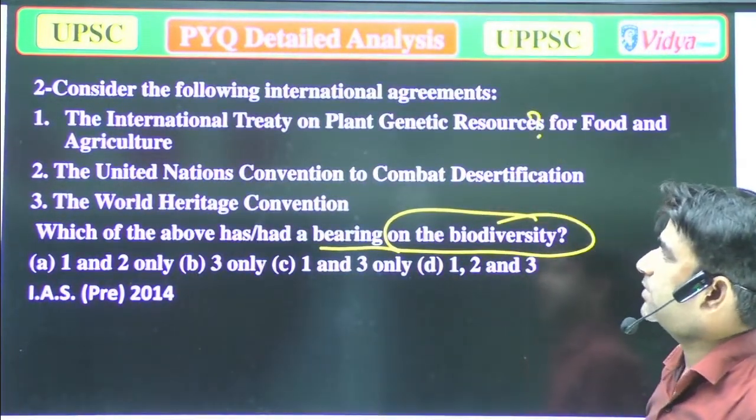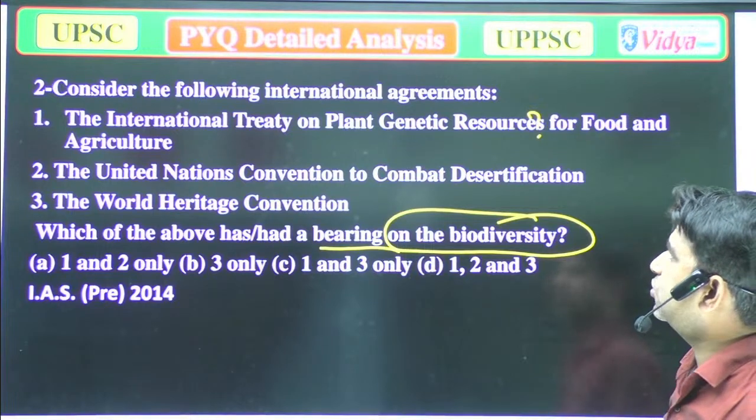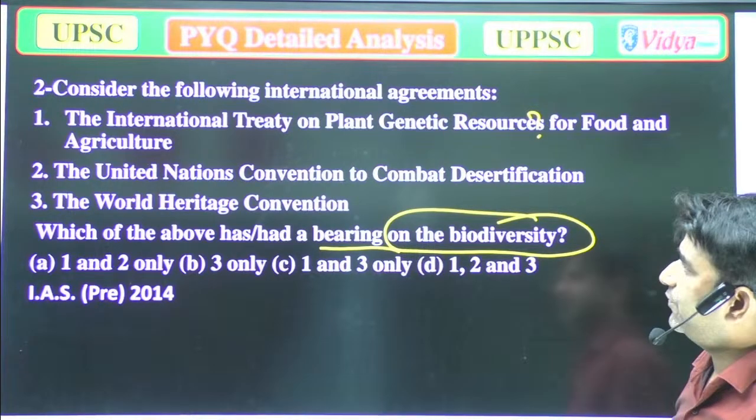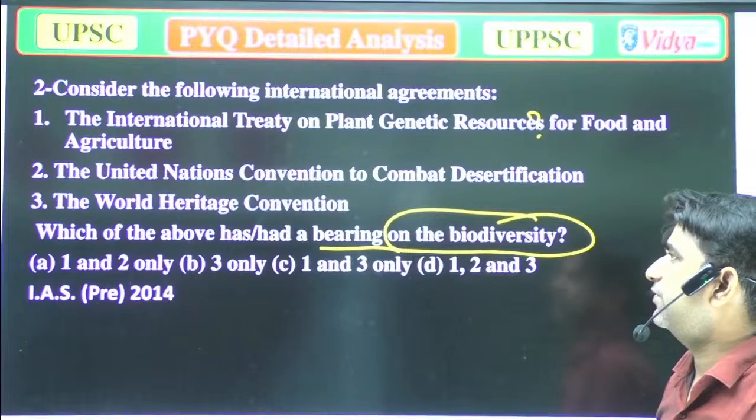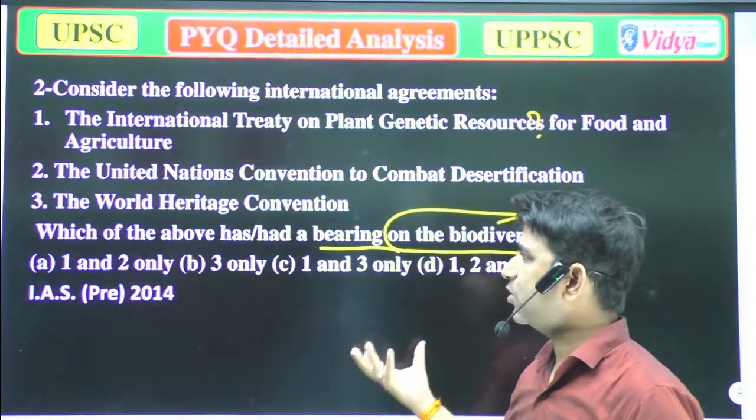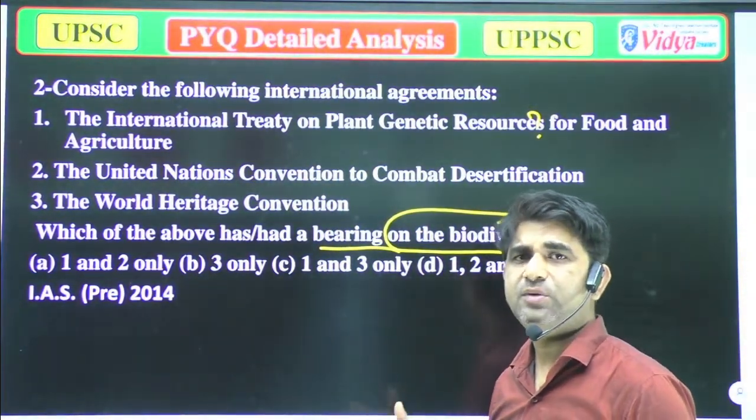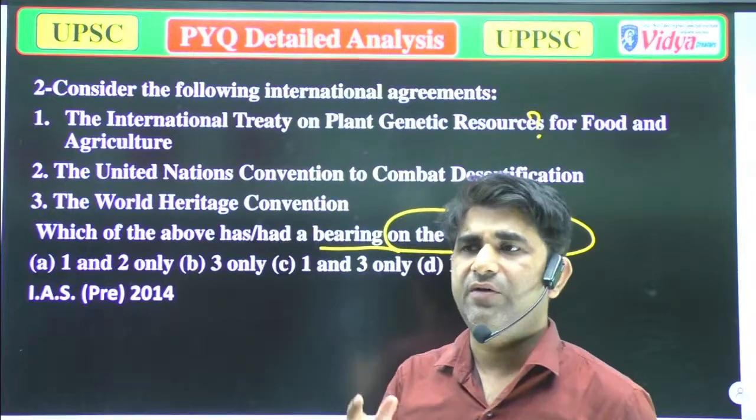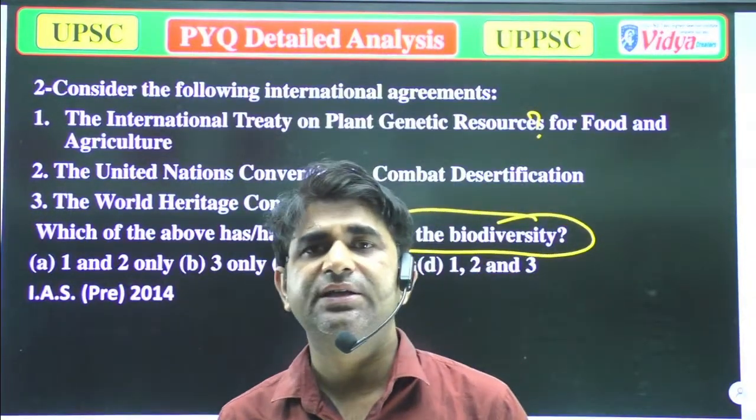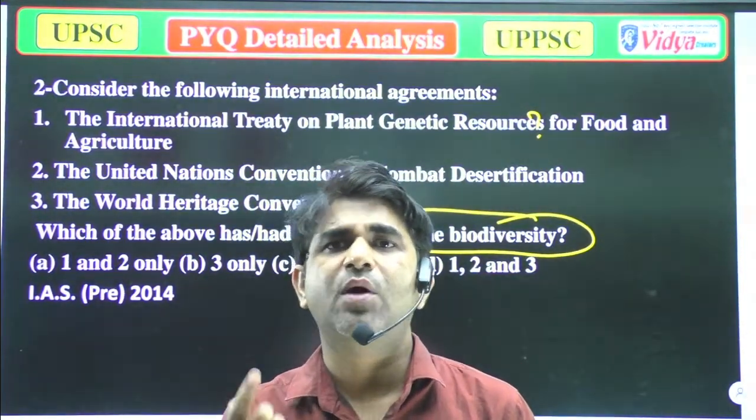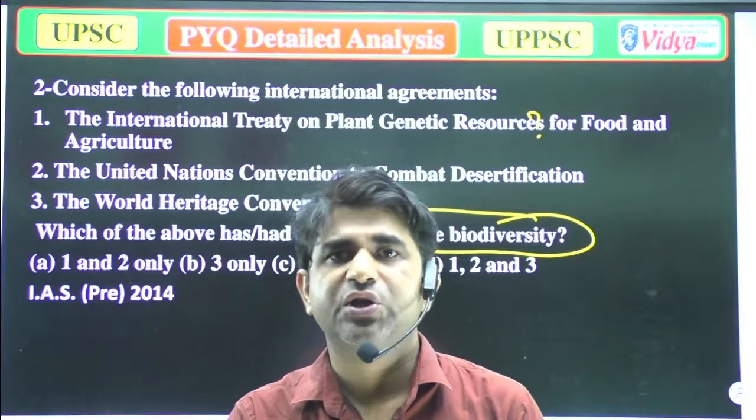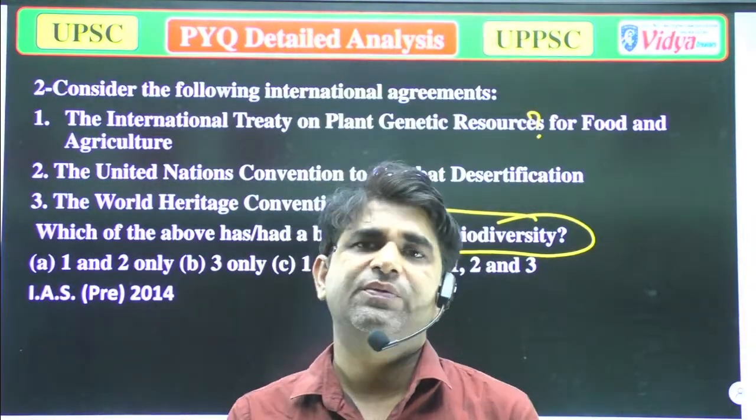Option B, the United Nations Convention on Combating Desertification, and C, the World Heritage Convention. If you think about these options, which option is correct or which is incorrect? Whenever you have some confusion, please try to eliminate some options. If you have the capacity to eliminate one or two options, that will be okay for you.